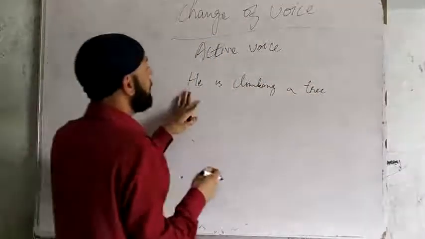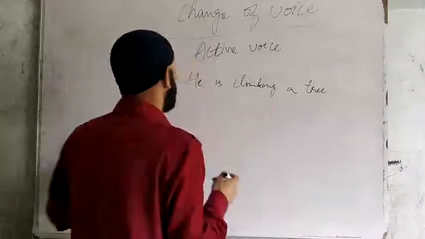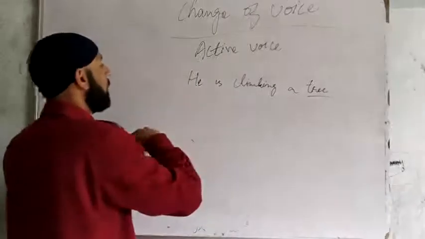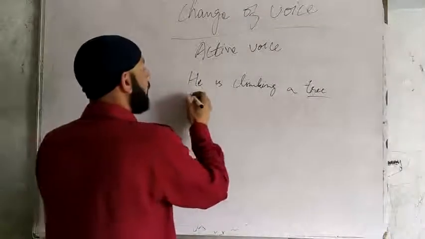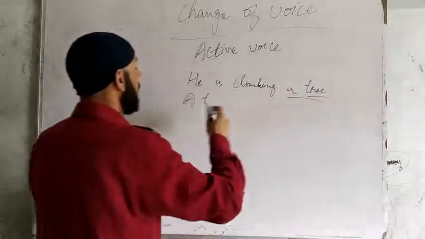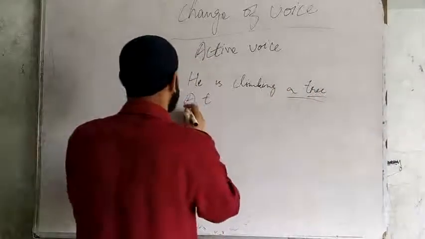Its subject is in the ing form of the verb, then the object. And what we have to do is turn the object into the subject. A tree, as the object is a tree, and we will turn it into the subject.